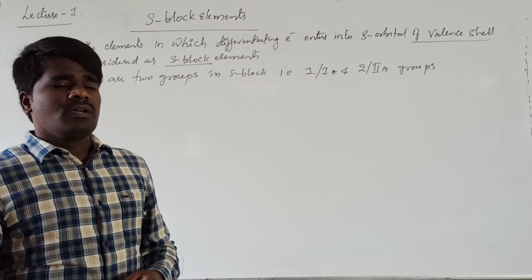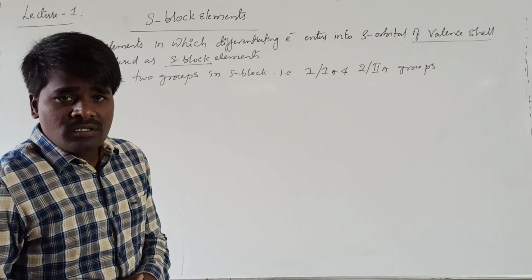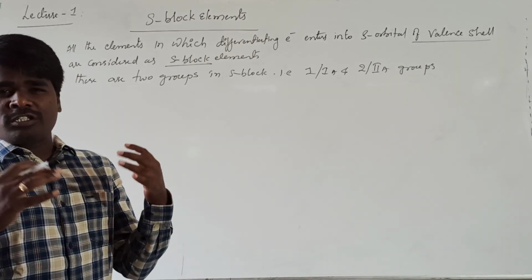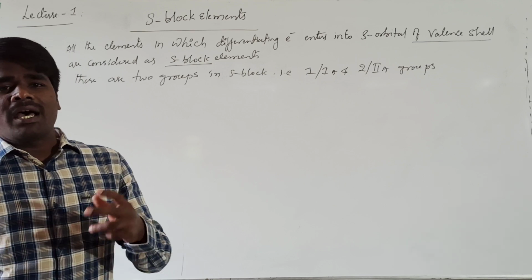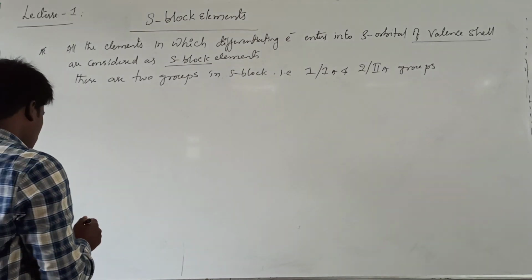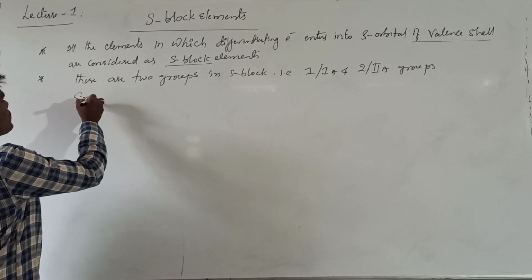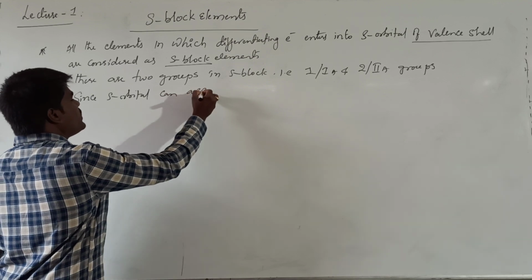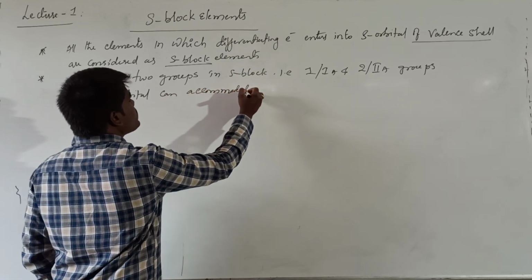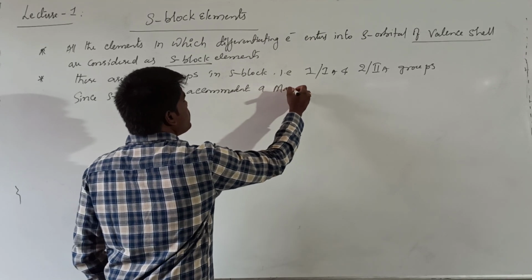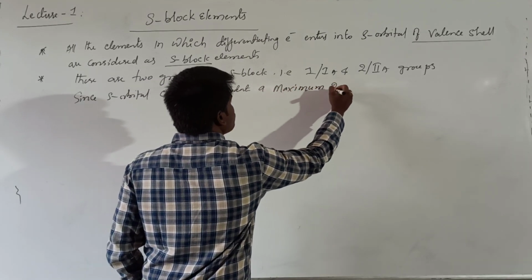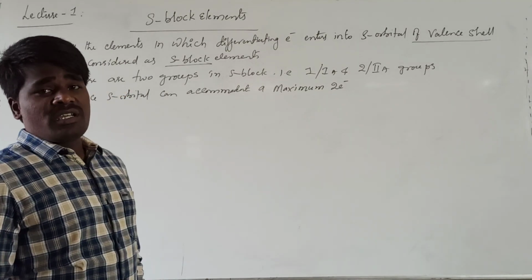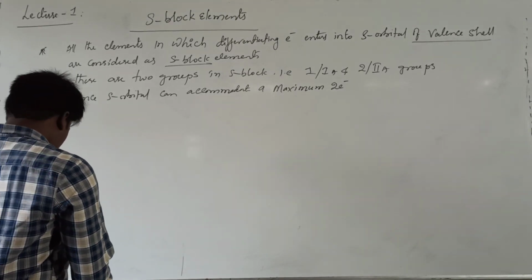Very good. The S orbital can accommodate only 2 electrons. As the maximum capacity of the S orbital is 2, there are only 2 groups in the S block.